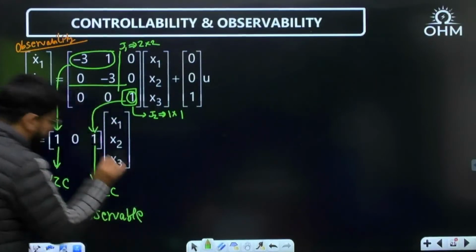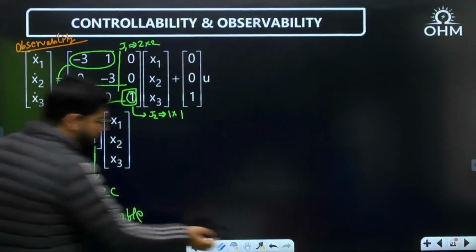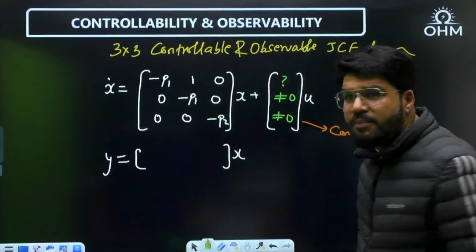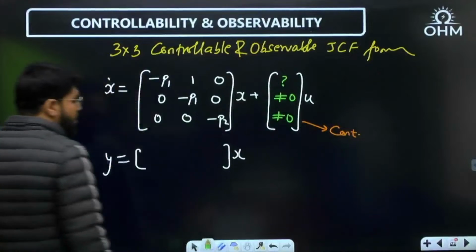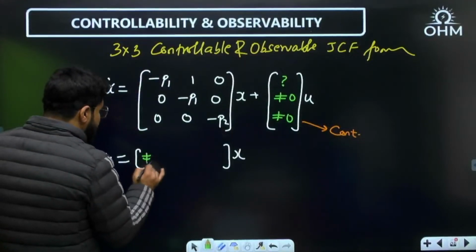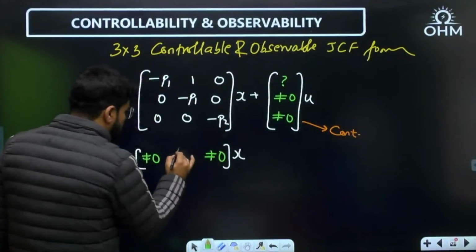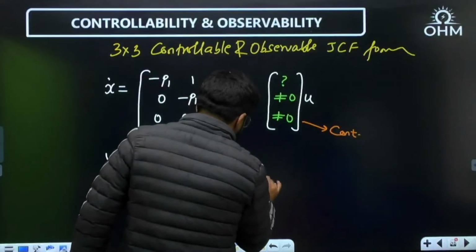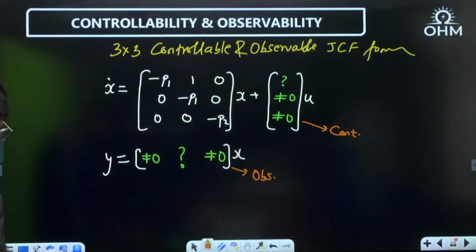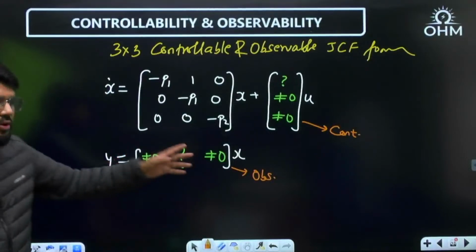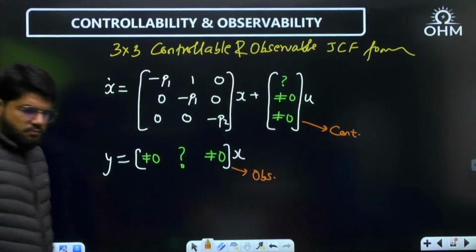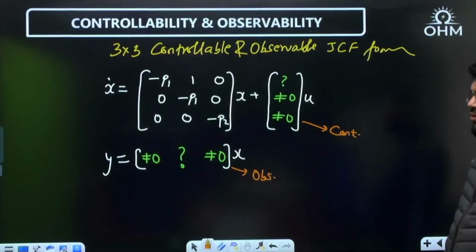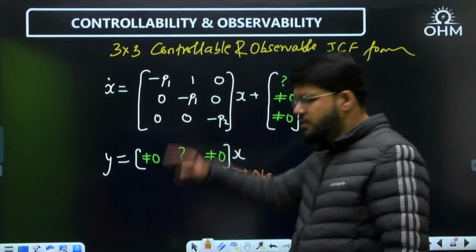That means in the JCF observability, this central element will not matter. So dear, in general, if I have to write down the observable JCF form, here the first and third should be non-zero columns. The second could be anything, so I leave it as a question mark. If you see it in this form, then the system is observable also. Done, dear? This is what it is.